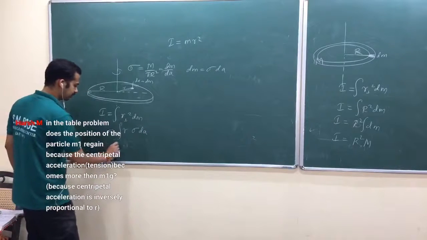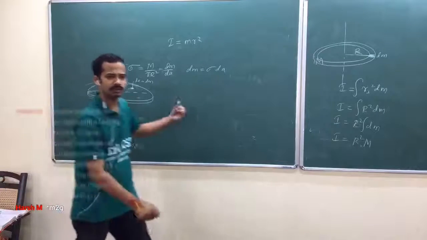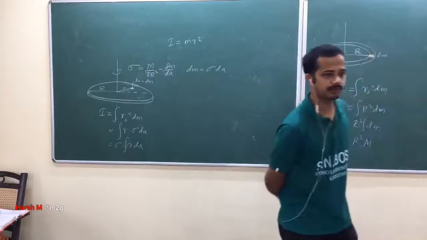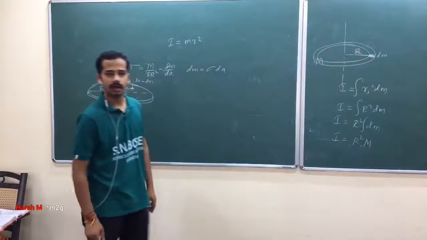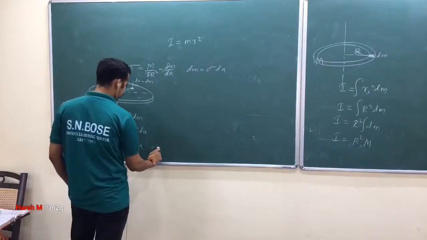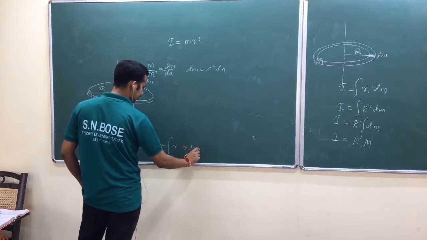So sigma can be taken outside. Integral r dA. What is dA for plane polar coordinate? I think we have discussed somewhere. dA in case of plane polar coordinate is r dr d theta. Am I right? You can write sigma integral r into r dr d theta.